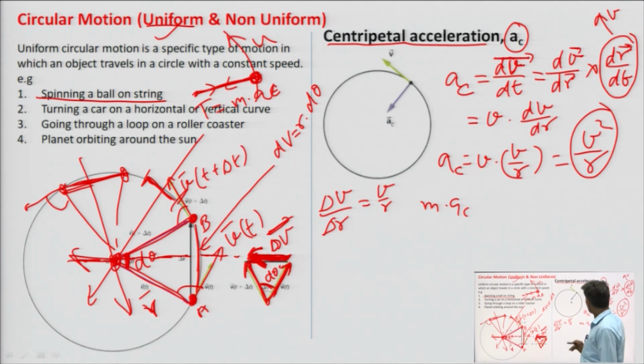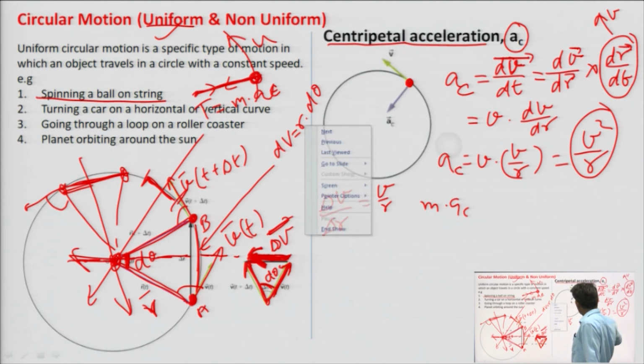Now, in case of non-uniform motion, prior to that, say this is the position of the particle, and this is the center.